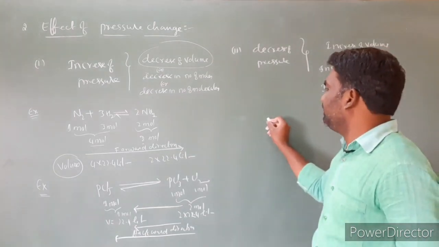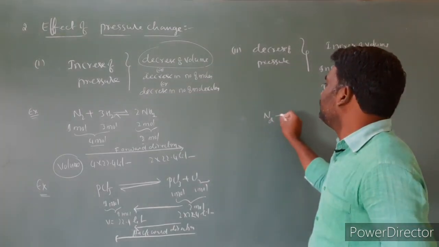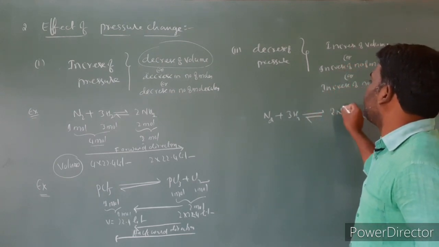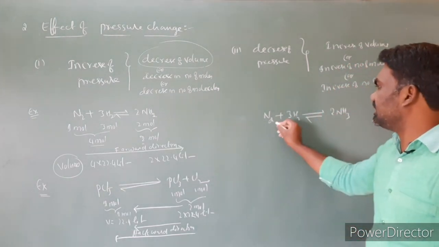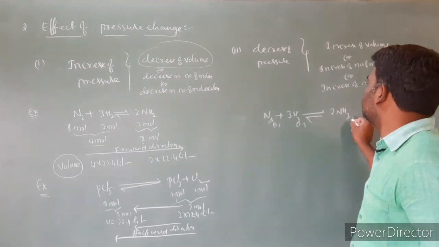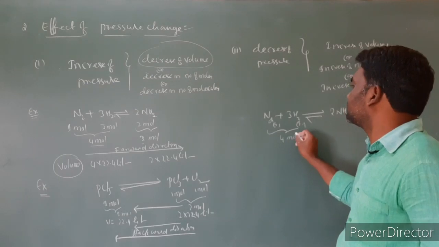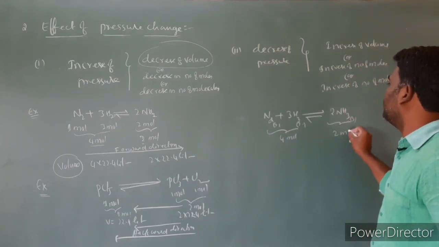Let us take an example. Same equation I am taking: N2 plus 3H2 gives rise to 2NH3. Isn't it? This is a gas and this is also a gas. The total number of moles here is 4 moles, and here 2 moles.